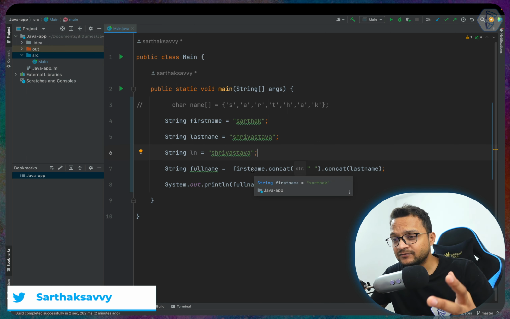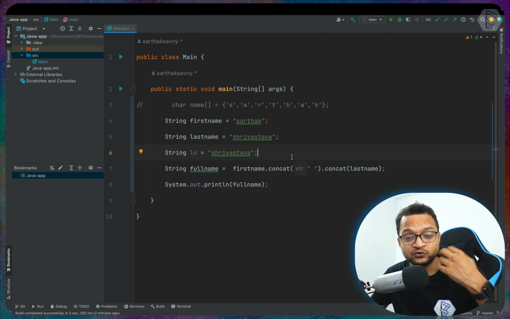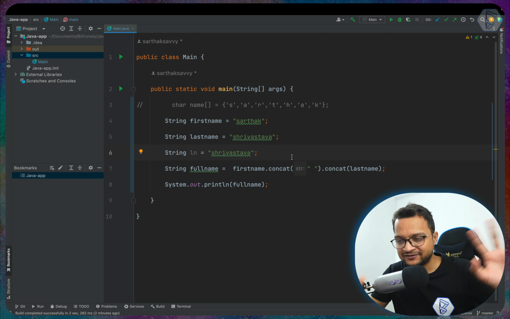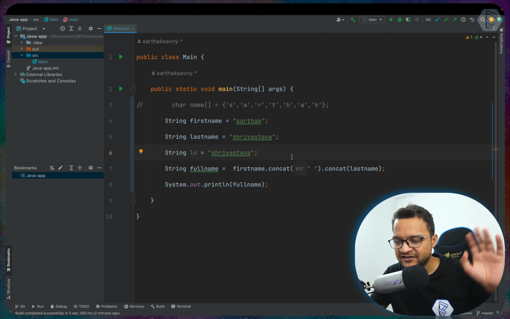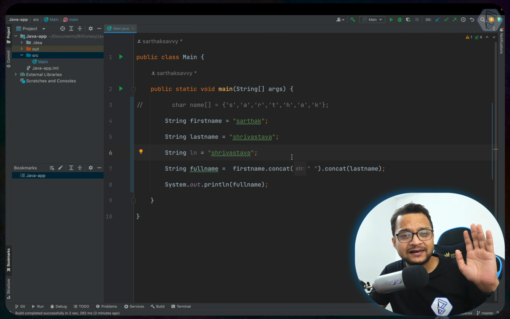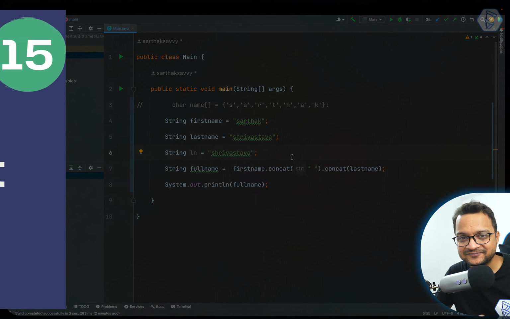So these are some of the amazing things about strings inside Java, and I hope you got the point. If you have any issue understanding anything inside this, just comment below and I will solve your problem. Cool, let's move on in the Java journey.